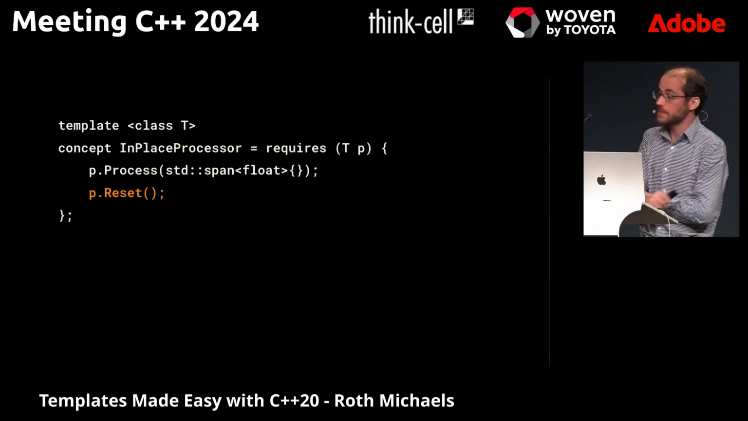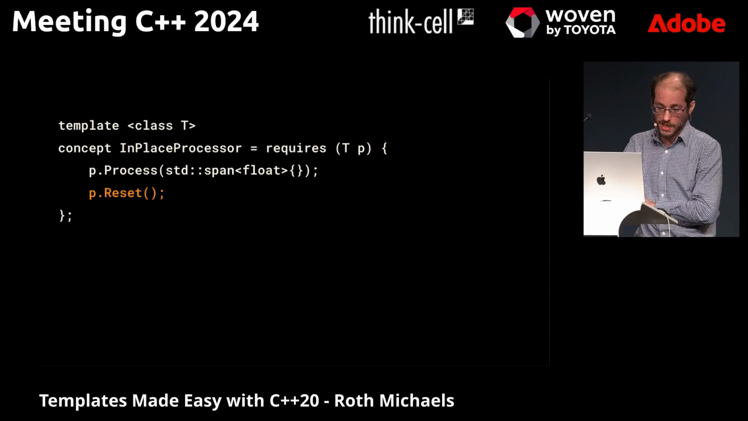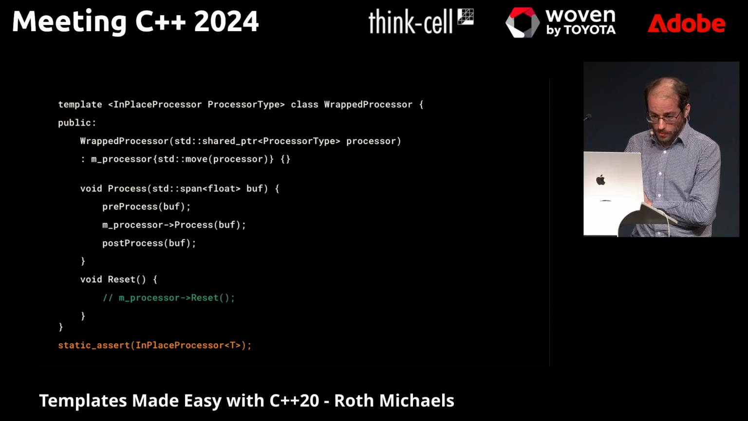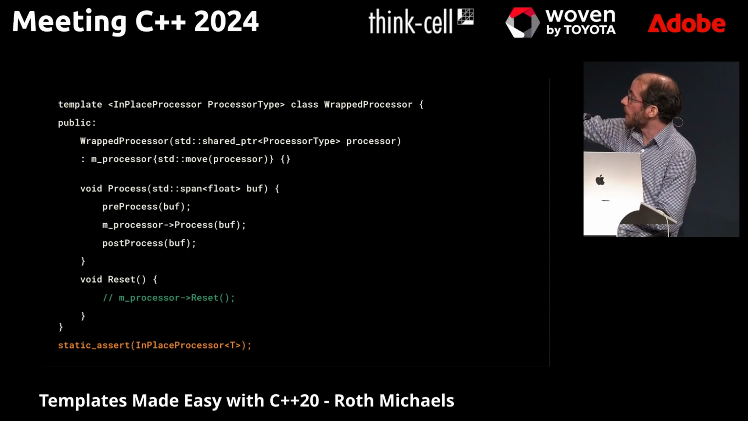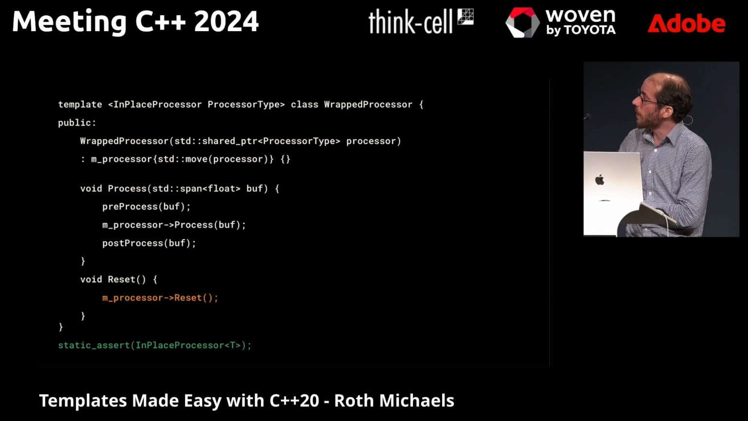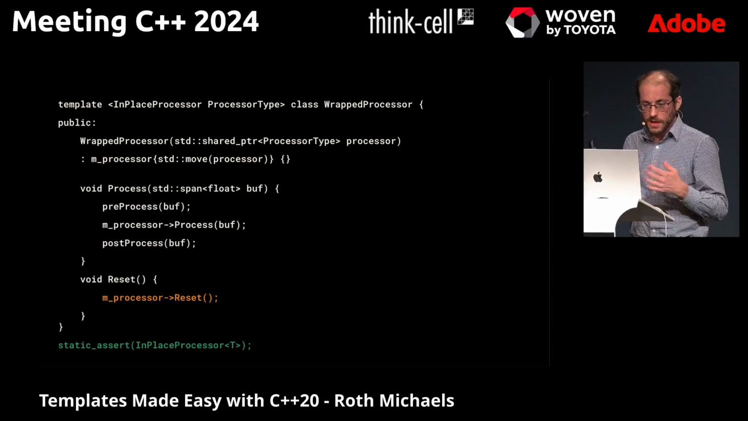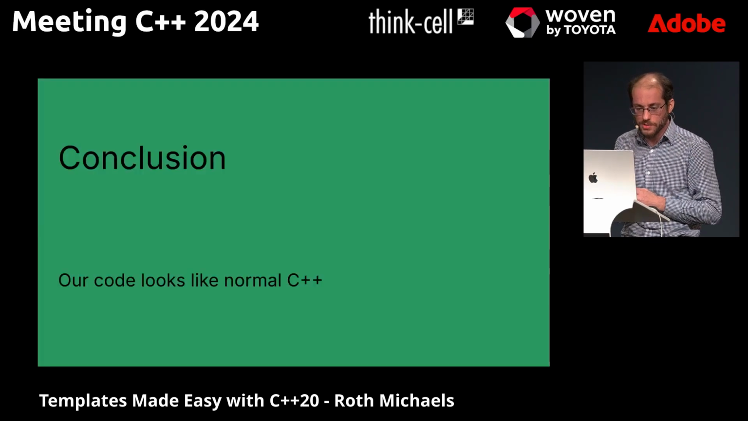Like before we write any code, I know I want to type reset. First, I'll add reset to my in-place processor concept. And now this is our actual concept we use in our code base, where it has process and reset. Now, this static assert that our test T is an in-place processor will fail. Now that that's failing, I can put in the reset and things pass. And so, I kind of recommend that approach.